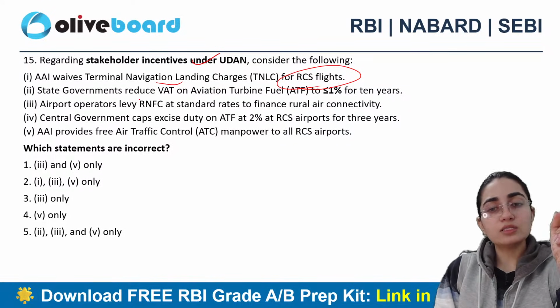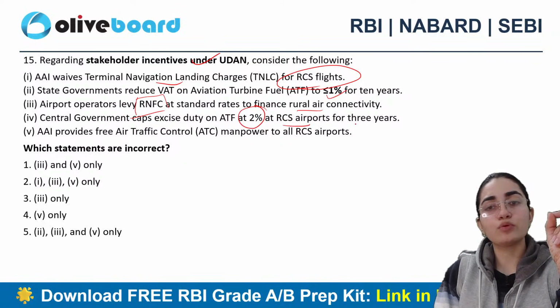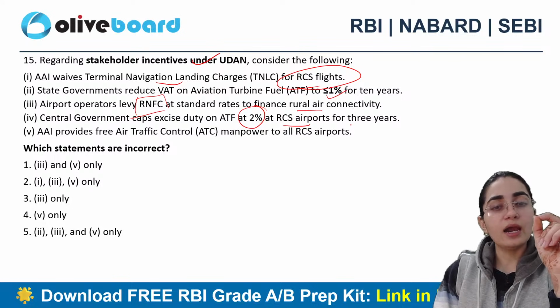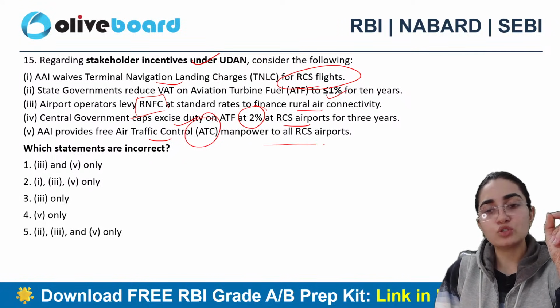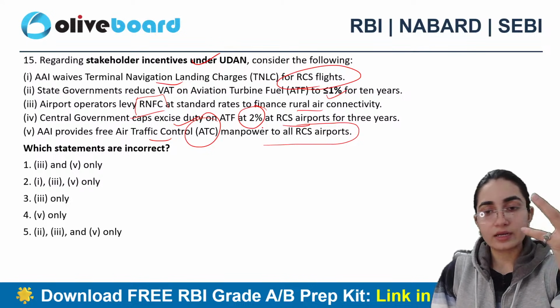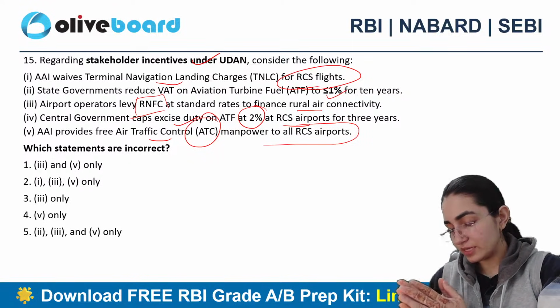Airport operators levy RNFC at standard rates to finance rural air connectivity. Central government caps excise duties on ATF at 2% at RCS airports for 3 years. AAI provides free air traffic control, that is ATC, manpower to all regional connectivity scheme airports here. 15th question.